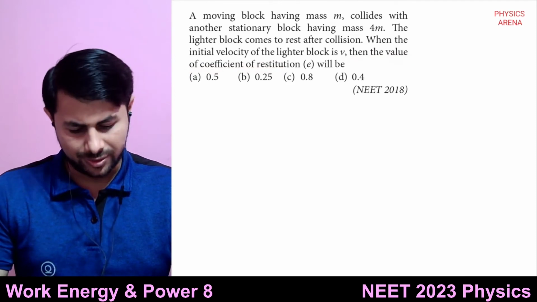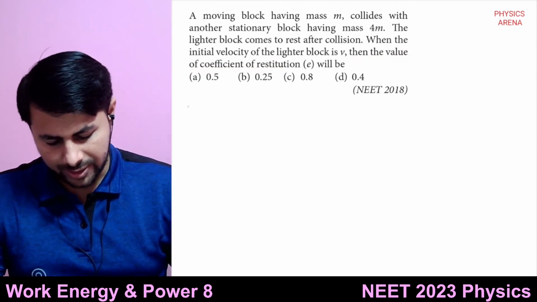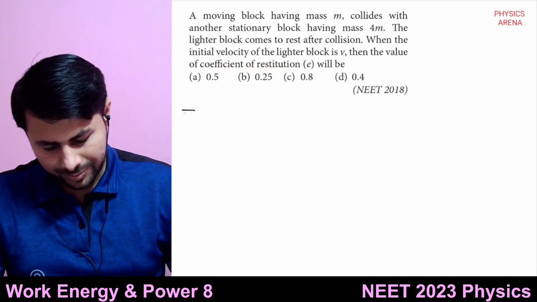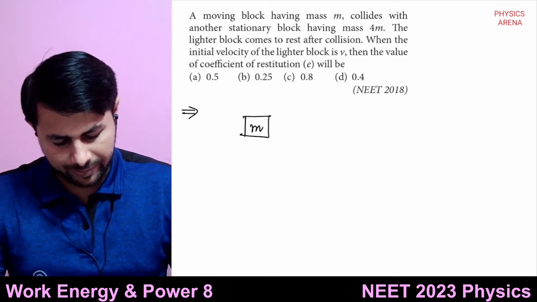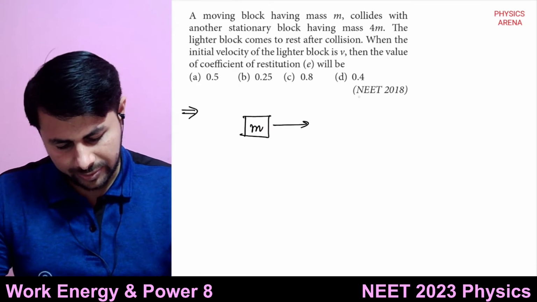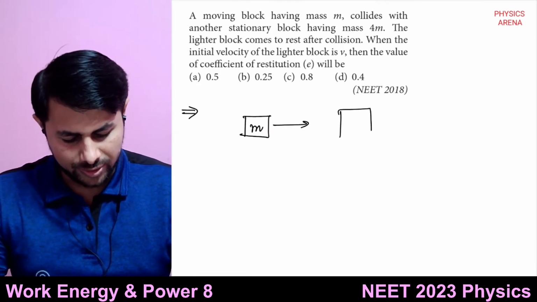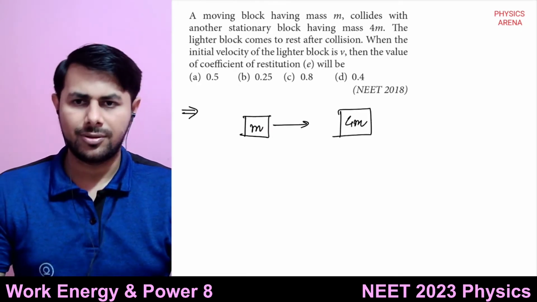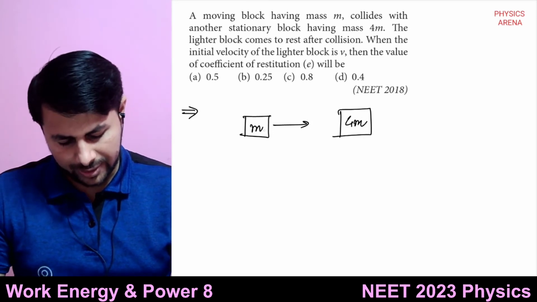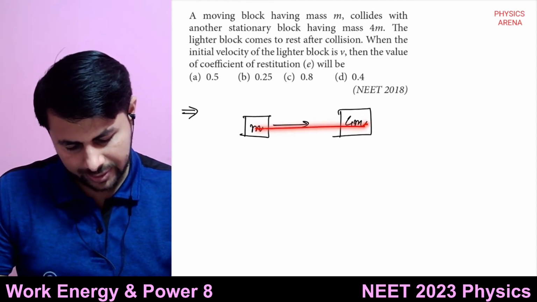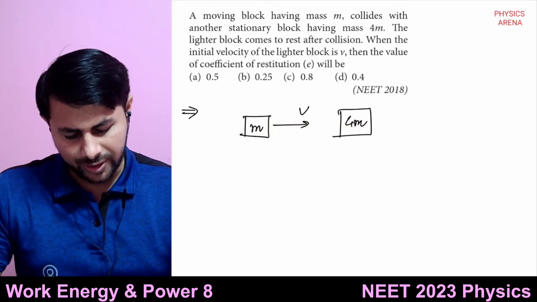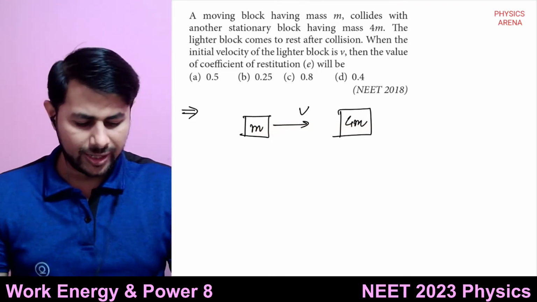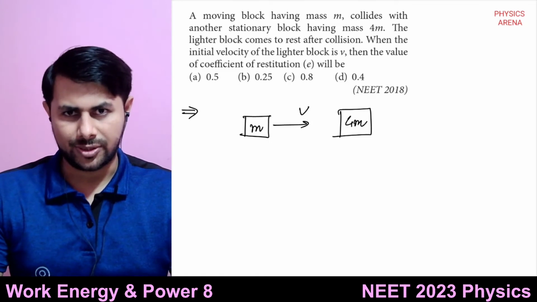So there is a moving block of mass m. It collides with a stationary block whose mass is 4m, and this one comes to rest. Its initial velocity is v, and we are asked what is the coefficient of restitution.